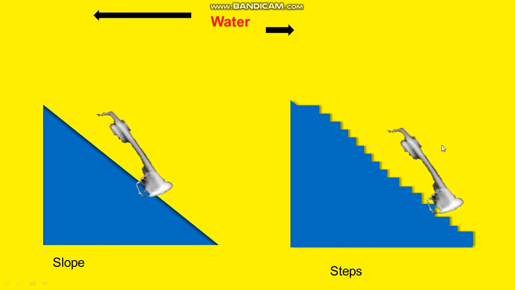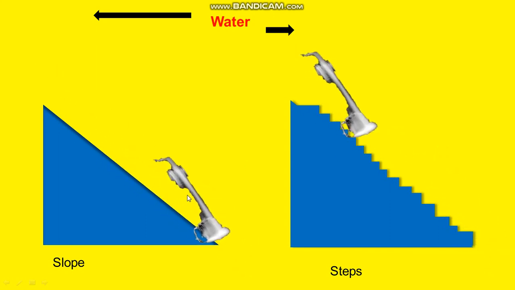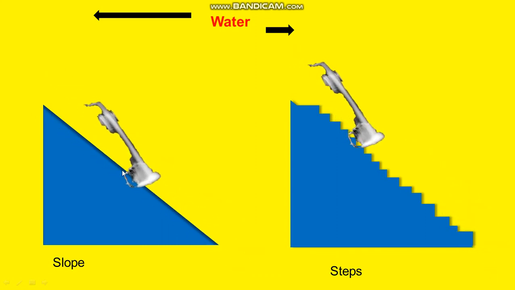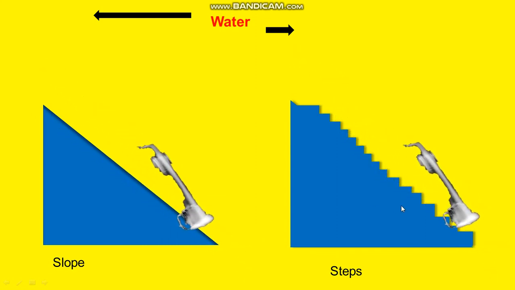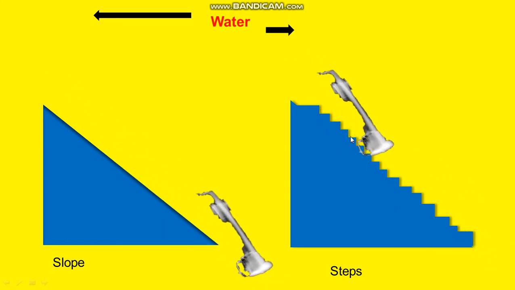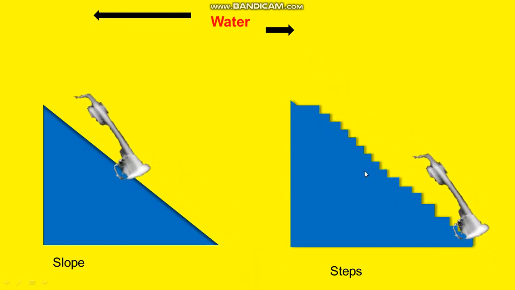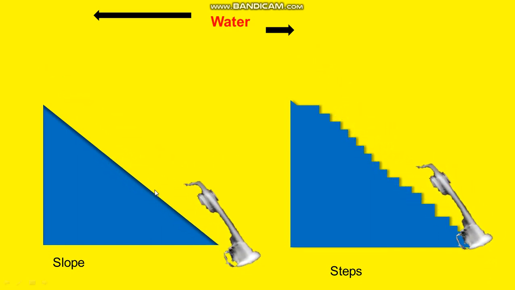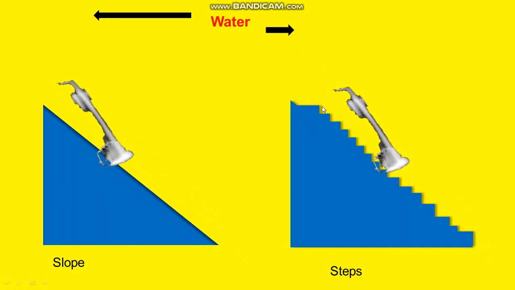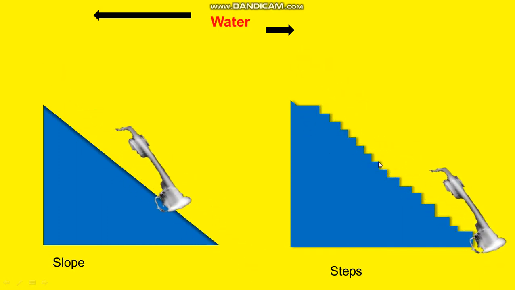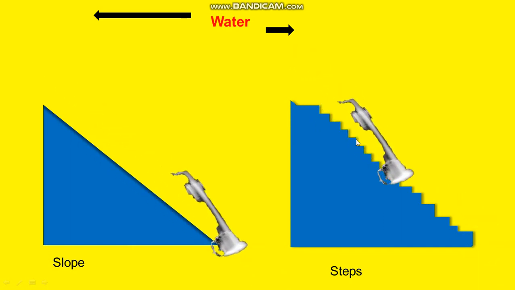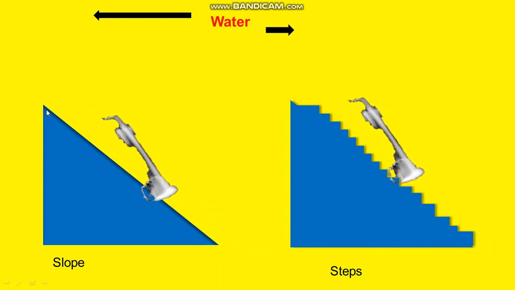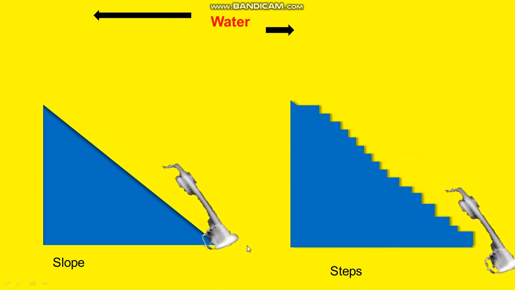When the water starts falling, we will see that the water flowing down the slope is flowing very fast, but the water flowing down the steps, or the hills we make in terrace farming, takes more time. So if the soil is moving with the water, it is also getting deposited on each of these steps. But on the slope, the fertility of the soil is moving from top to bottom without stopping.